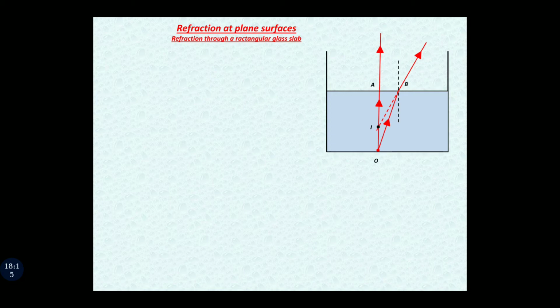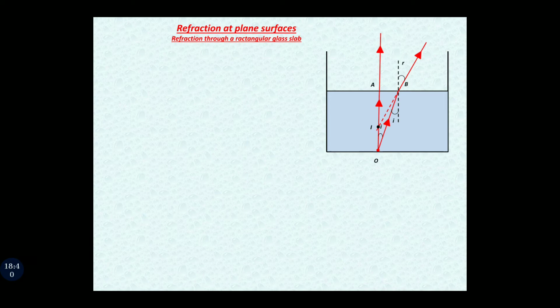Let us define the angles. Angle of incidence will be like this. Angle of refraction will be like this, between the refracted ray and the normal, incident ray and the normal. If you apply a bit of geometry, the angle between OA and OB is also equal to i, because of alternate interior angles.